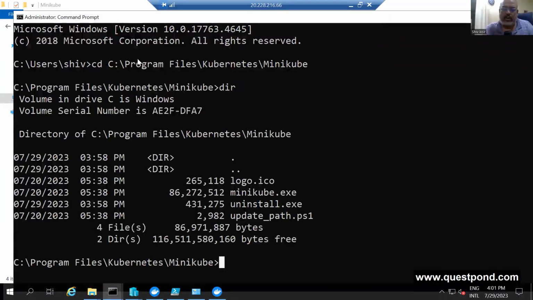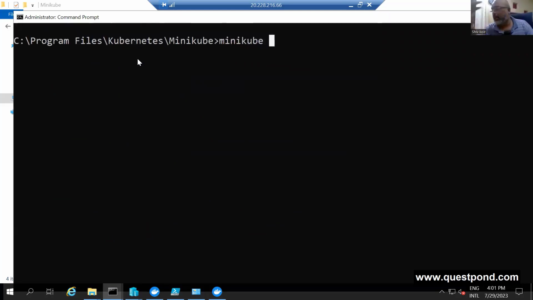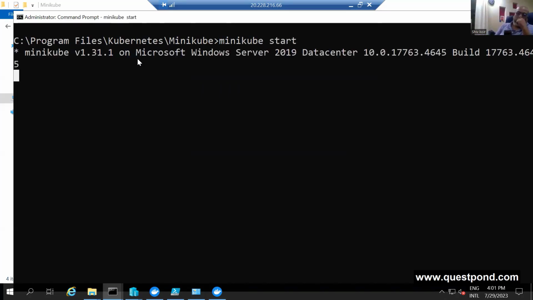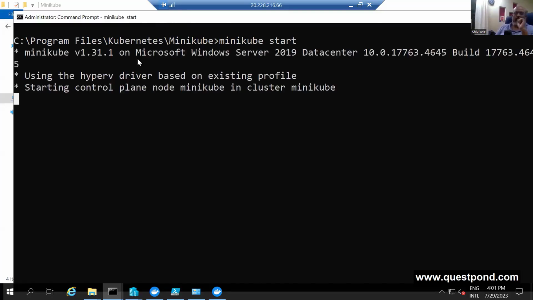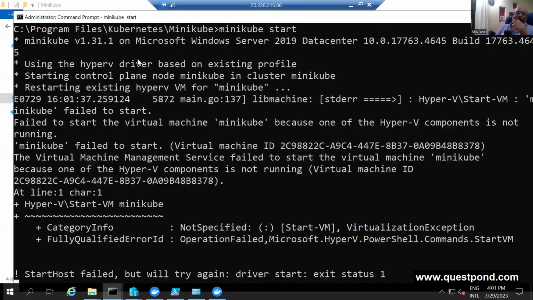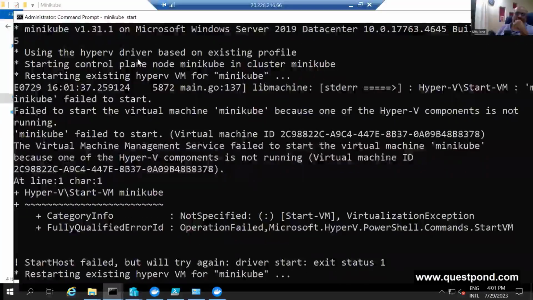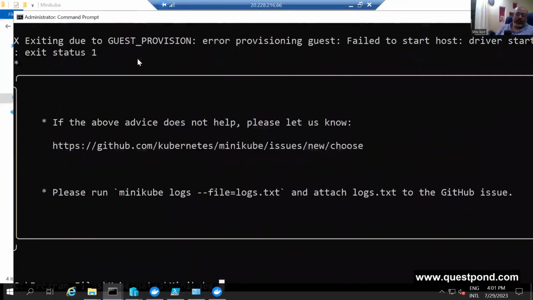What now? Let me try a Minikube start. This is a command which will help you create a basic cluster. Remember, again, I'm repeating, this is only for learning purpose. When you go on cloud, it is all through a very nice web UI. You won't be firing these commands. First thing is your Hyper-V should be enabled. If your Hyper-V is not enabled, it's a problem. And you can see it failed to start, he also tries to retry, and I'm getting some errors.